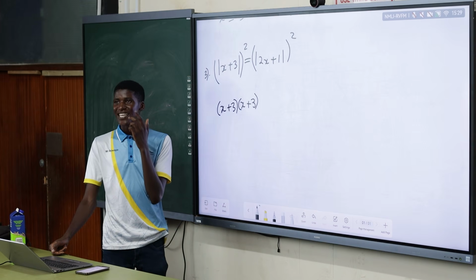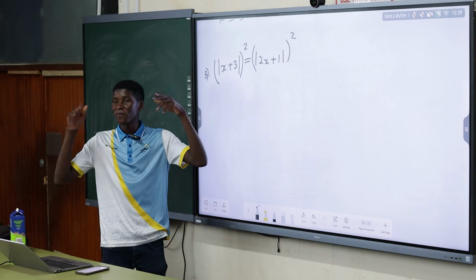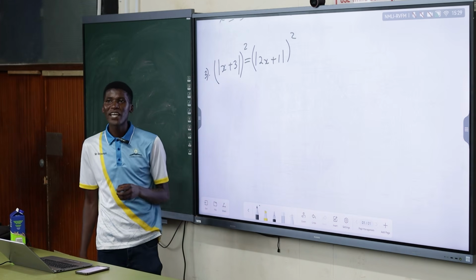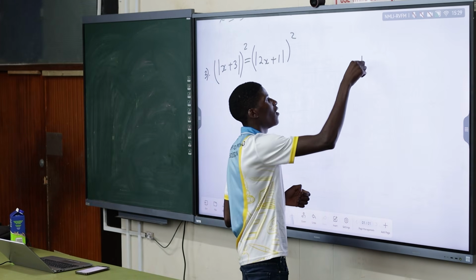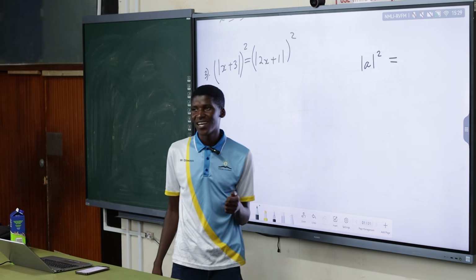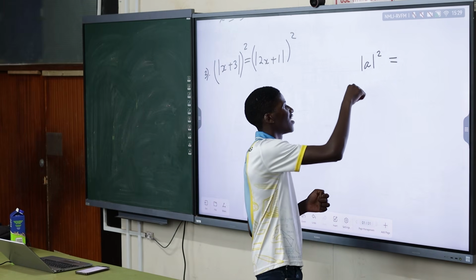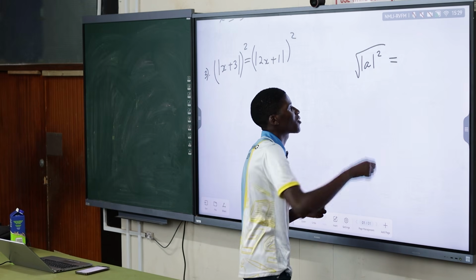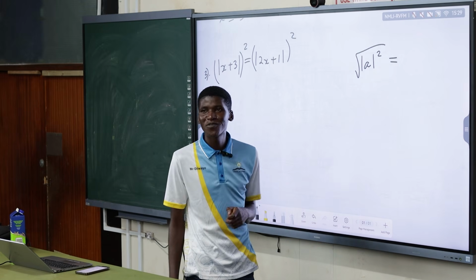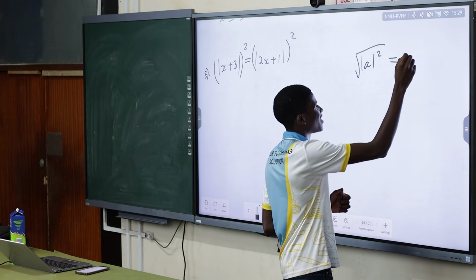But nice try. Your approach would work if you knew the law of absolute value squared. What is the square of an absolute value? This law: if I say absolute value squared, so the square root of absolute value squared, do we get a, or positive or negative a?